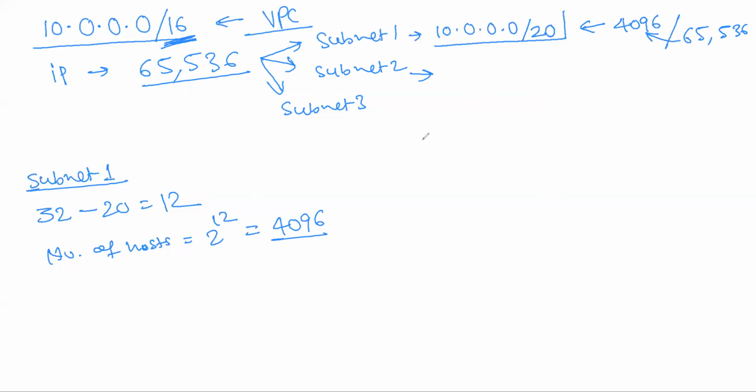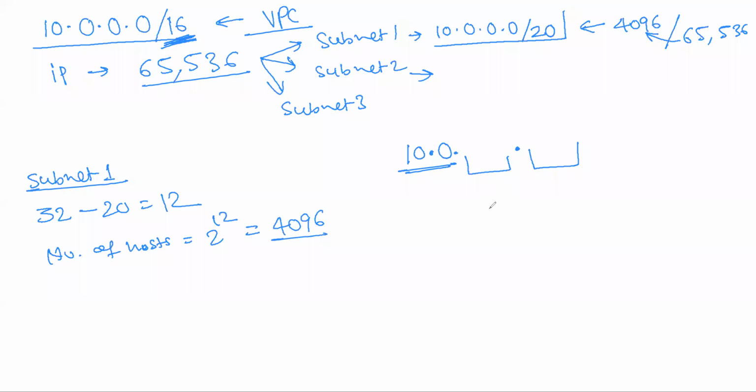How you have to think is, see this 10.0, this thing is not going to change because they have restricted here as 16 as the prefix. So only these two bits, this one and this one, will be changed. This much only changed because it is already 16 bit. So this 8 is gone. Now this 8 will be 16. So we have the option to change these two, right?